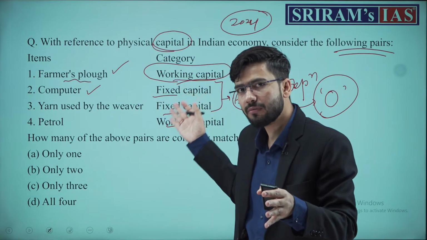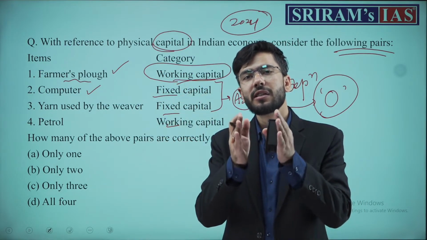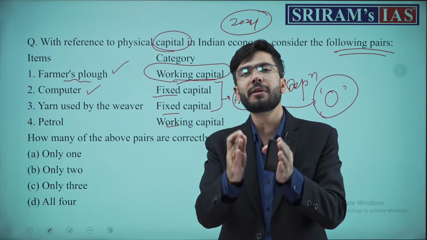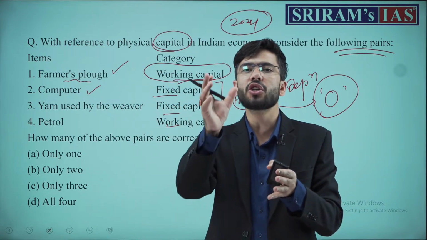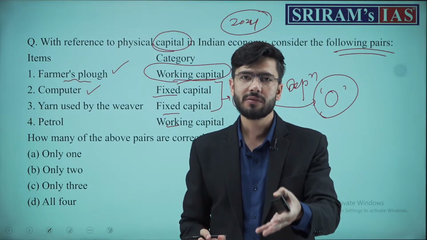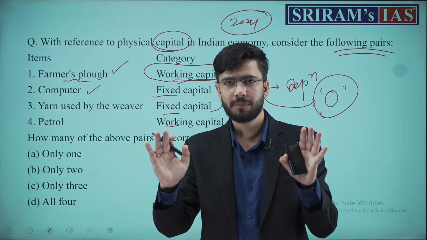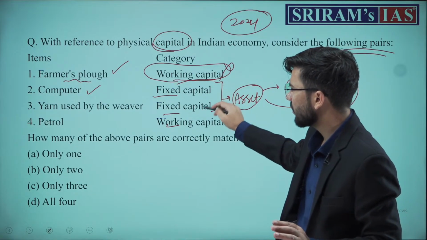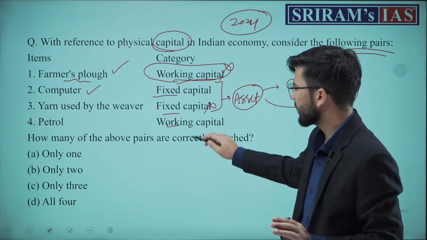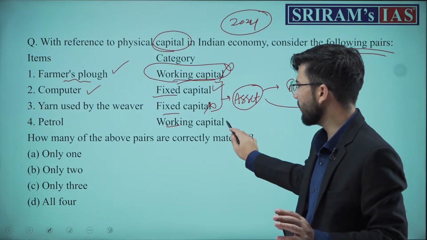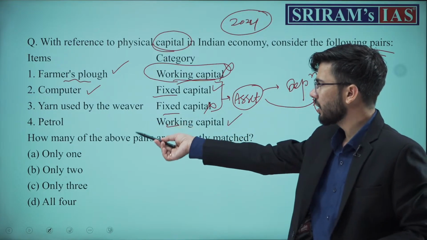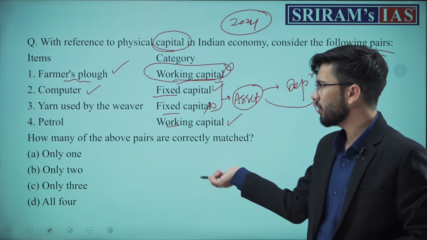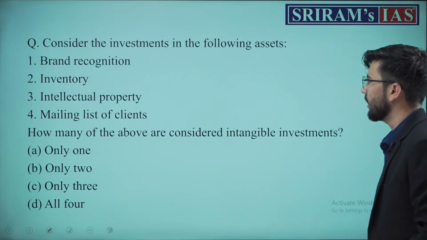That is why it's called working capital. Its tenure is limited to just one accounting year, a short-term tenure, usually 1 year. Understood? Therefore, the first was wrong. Yarn is not a fixed capital. Computer is a fixed capital. Petrol is a working capital because you put it in your car, utilize it, and then it's over.